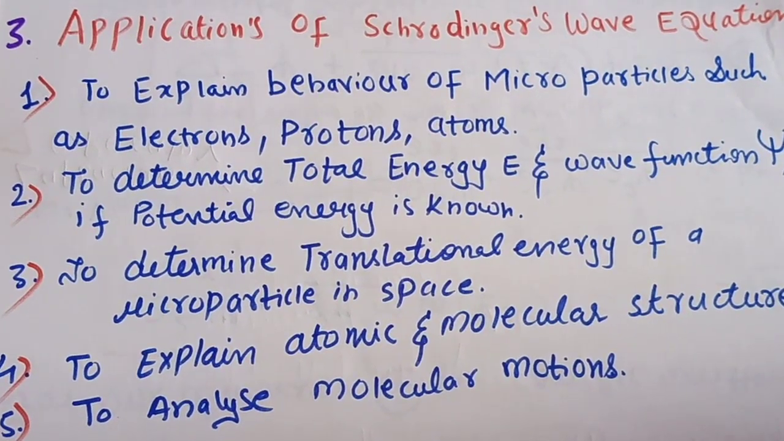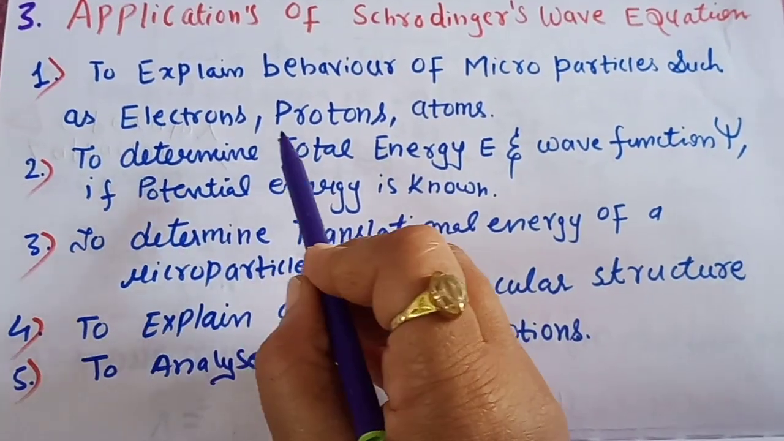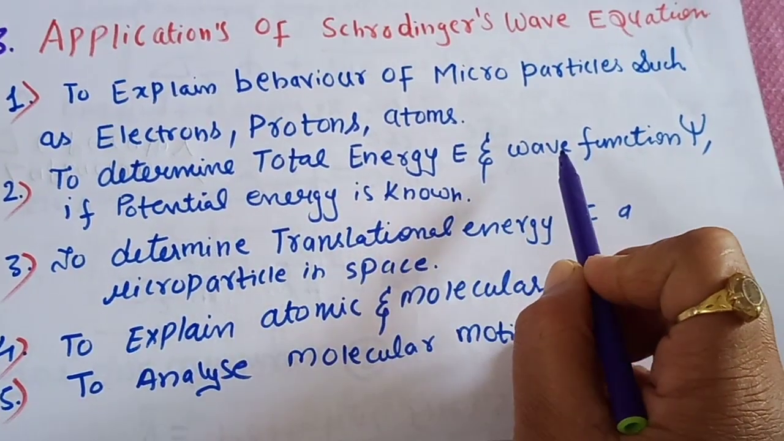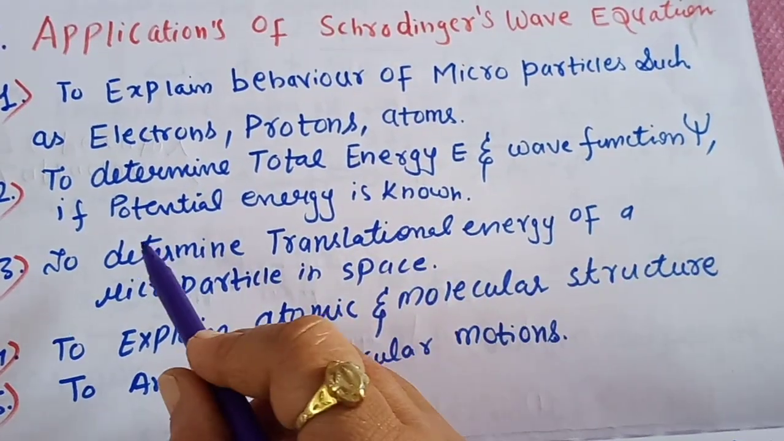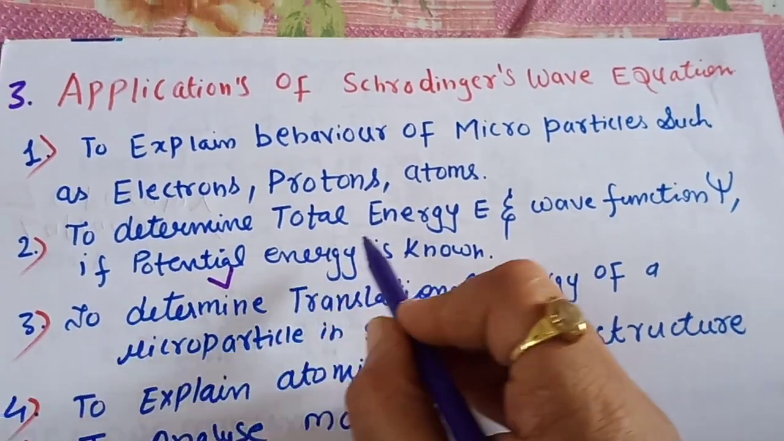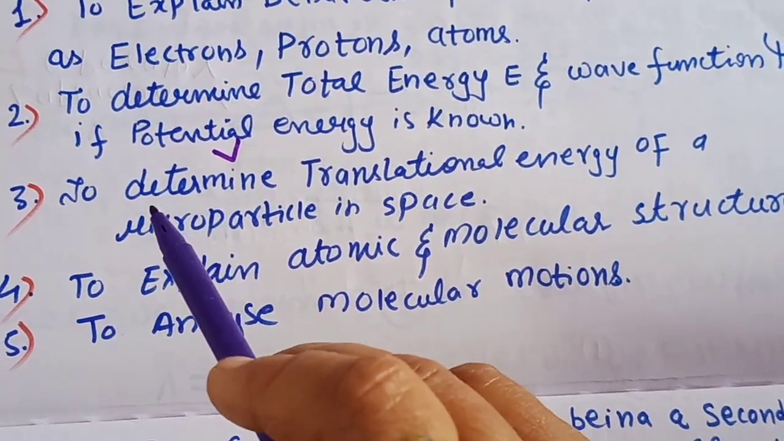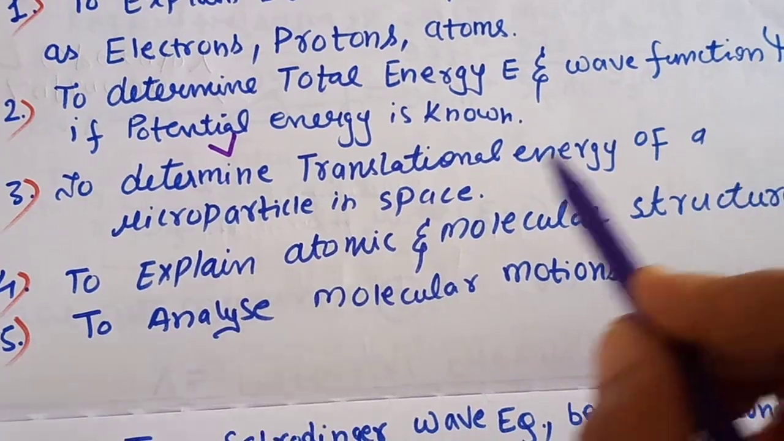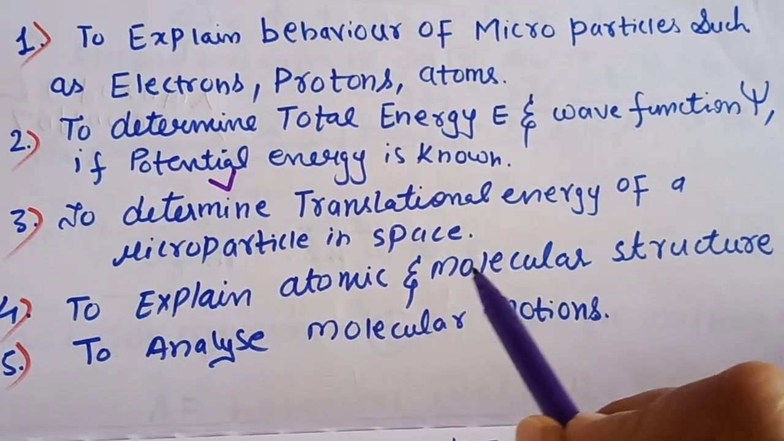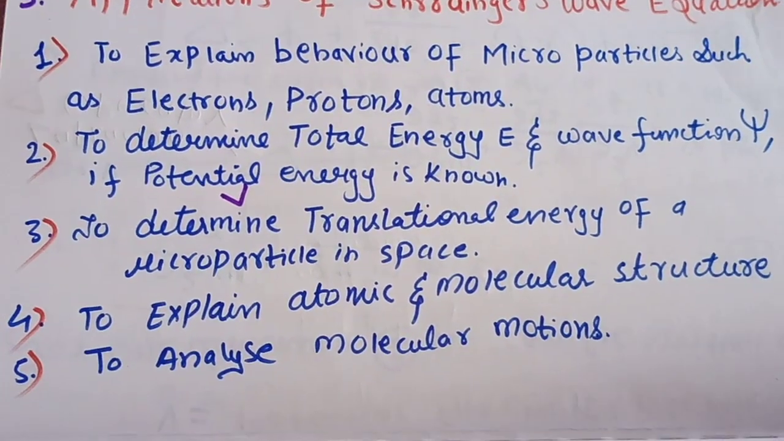First application, it is used for explaining the behavior of microparticles such as electrons, protons, atoms. It is also used for determining the total energy of the system and the wave function psi if the potential energy is known. If we know the potential energy V, we can calculate the energy and the wave function psi. It is also used to determine the translational energy of the microparticle in space. It is also used to explain atomic and molecular structures, and to analyze molecular motion.